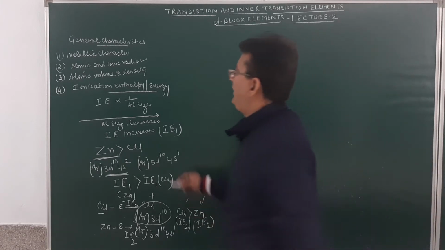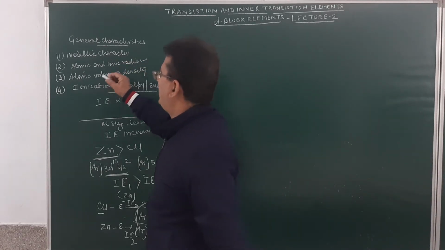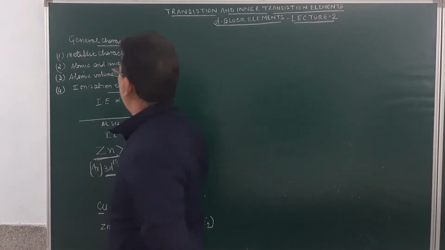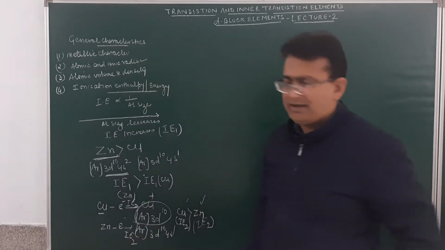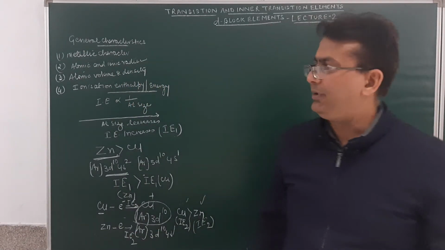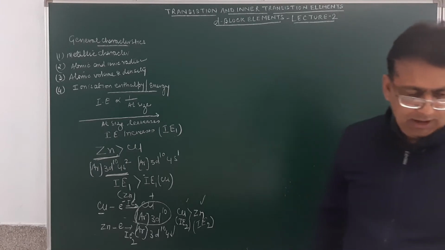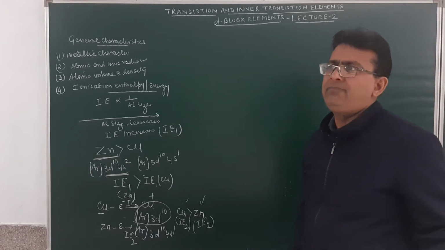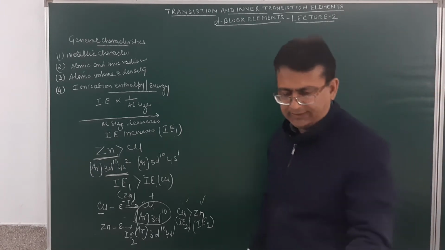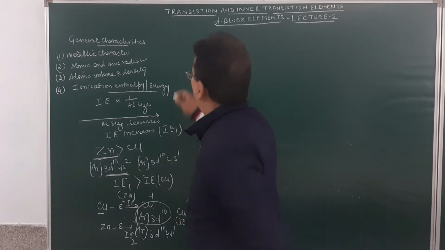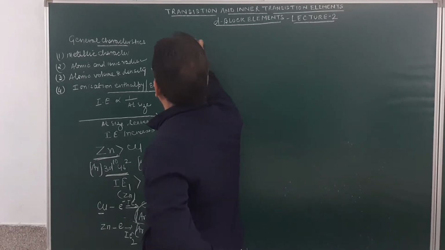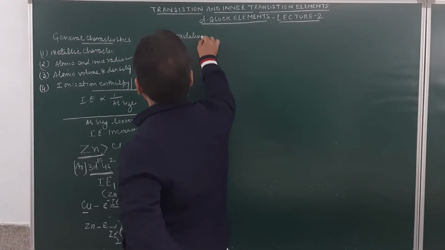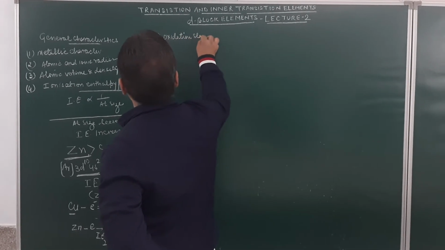So, students, now we have done with you the 4 properties: metallic character, atomic radii and ionic radii, atomic volume and density, and ionization enthalpy or the ionization energy. Now, the 5th property will be the oxidation state. If you look at the next property over here, it is the oxidation state.